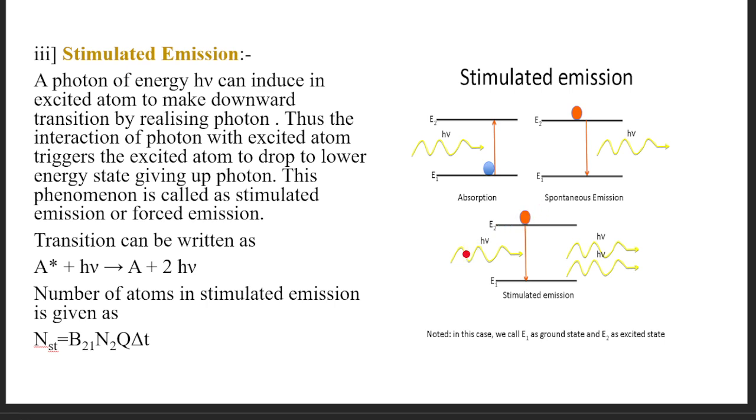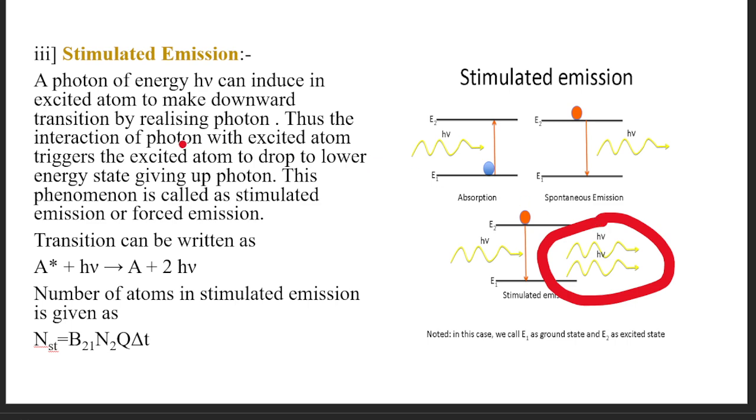That means we are providing the extra energy to the excited atom so that it will jump to the lower energy state. And during this process it will emit two photons. So what are these two photons? The first photon is the photon which is absorbed initially, and the other is the newly emitted photon. These two photons are in phase with each other. Therefore, in this stimulated emission you will get a highly coherent light.